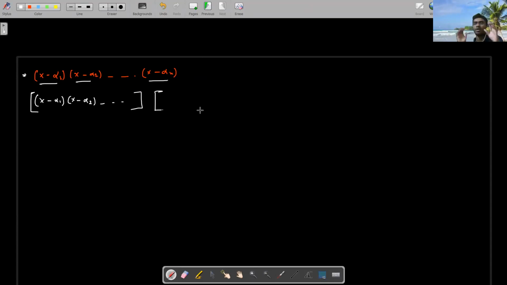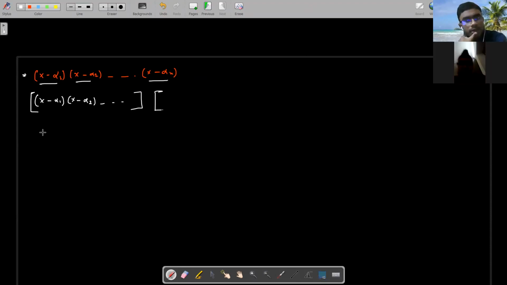Okay, fine. So what I am doing is taking real roots on one side and all those complex roots on the other side. For example, I can give you one particular example.